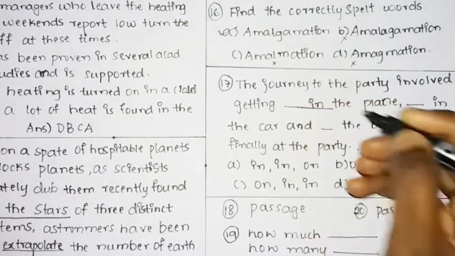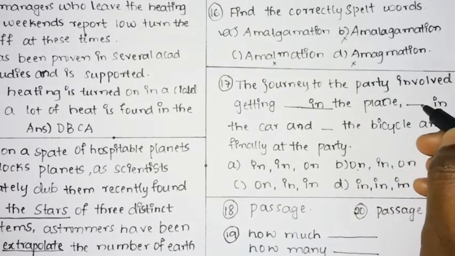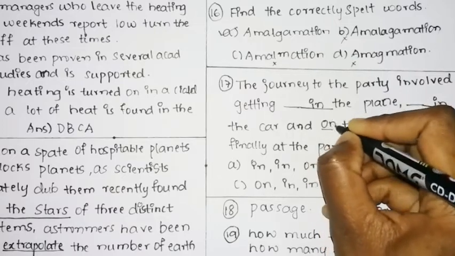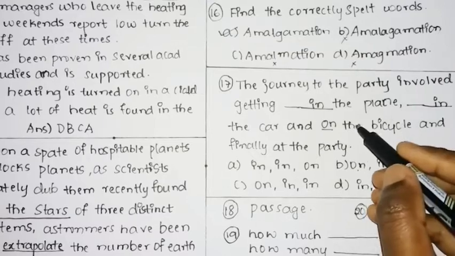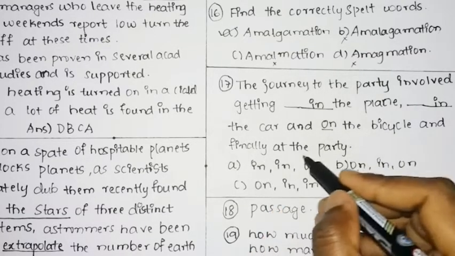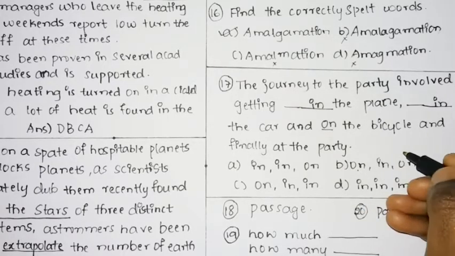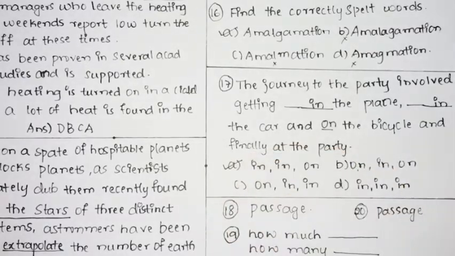You cannot say getting on the plane. So getting in the plane, then in the car, and on the bicycle. So you need to go on the bicycle and finally at the party. The correct option is in and on.